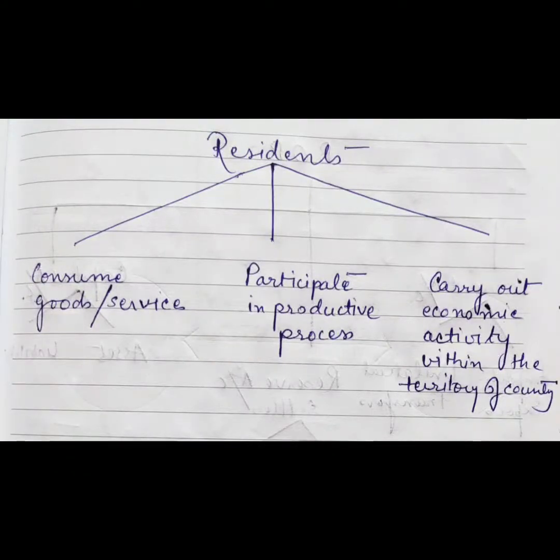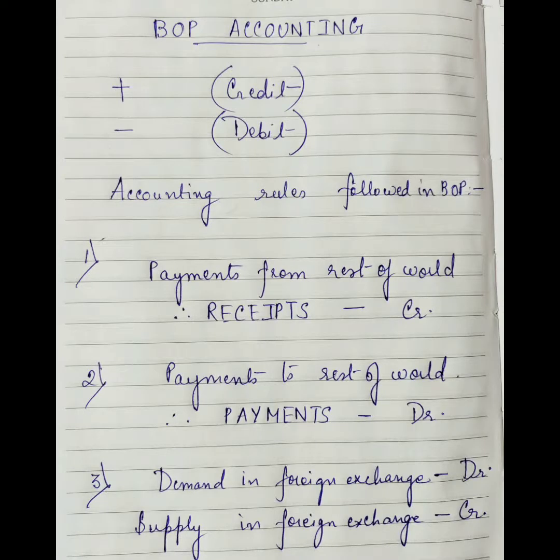Now if we come to balance of payments accounting, it is a double entry accounting record that you have already learned in your commerce and accountancy. It is a double entry bookkeeping method. For every transaction there should be a debit as well as a credit entry. Leaving aside errors and omissions, the total of credits must exactly equal the total of debits. That is, the balance of payments must always balance.